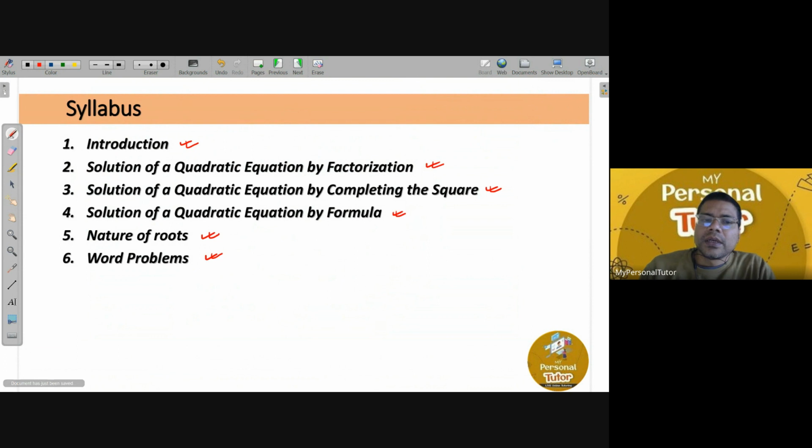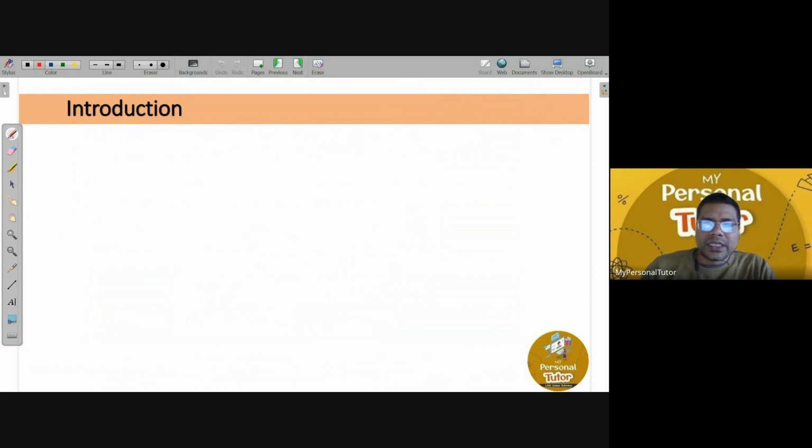All right, so let's start with the introduction part. First, we will learn what is a quadratic equation. And again, I tell you, whenever I am explaining something, make sure that you focus on listening and understanding, not on writing. Writing part, you can do later, or even I can share the notes. You can note it down later if required. Focus on listening and understanding. If you get any doubts, you tell me there only.